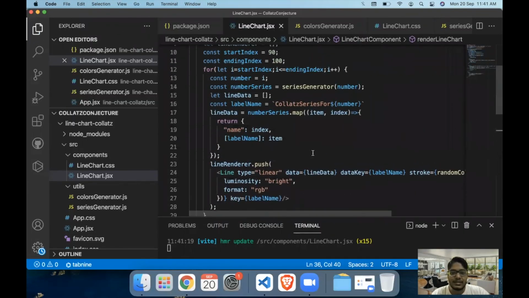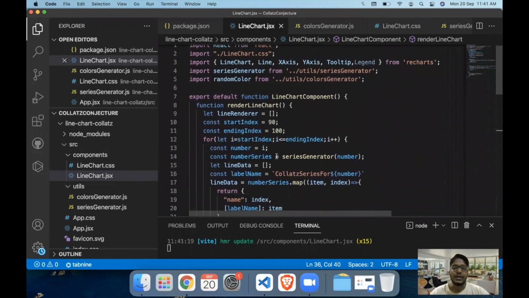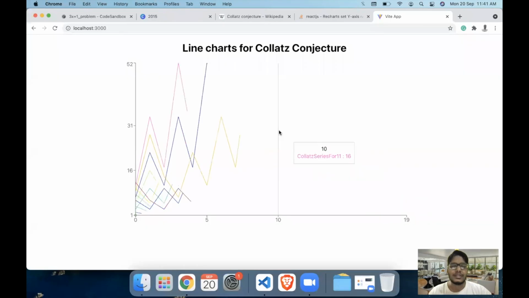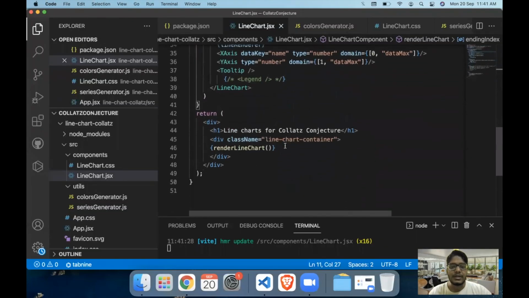So basically this is what I wanted to cover in this part of the session, which was to create the Collatz generator for the first 10 or 12 values. Let me just uncomment the legend as well.